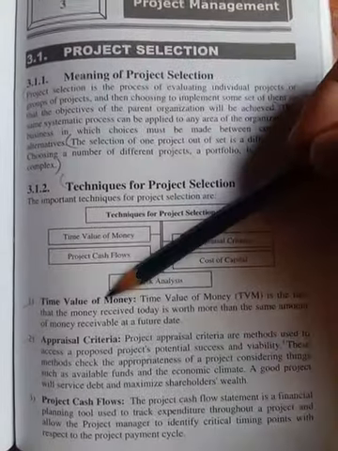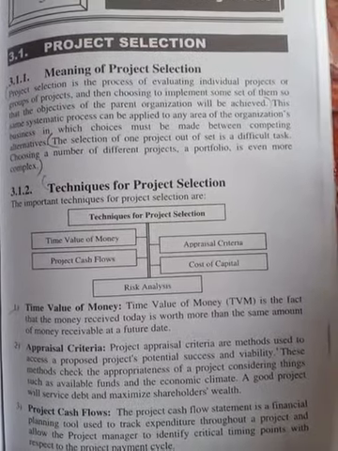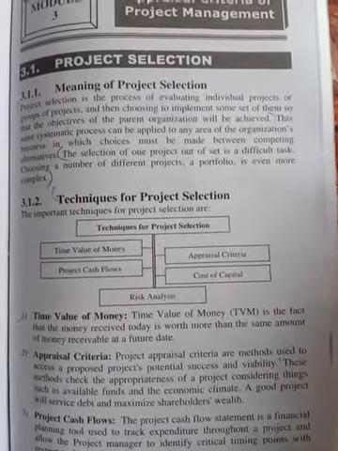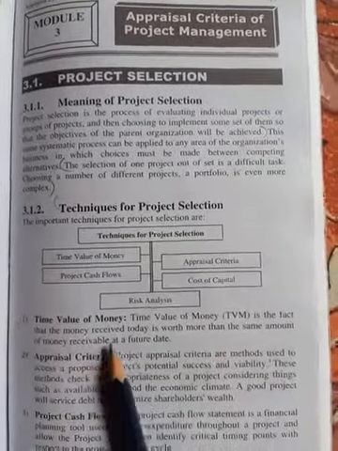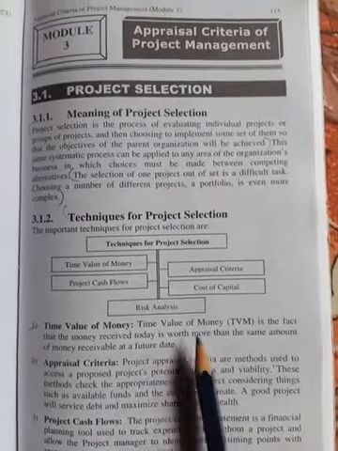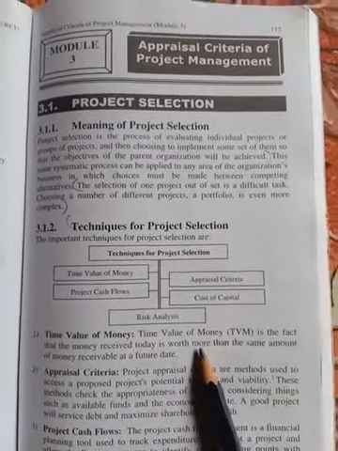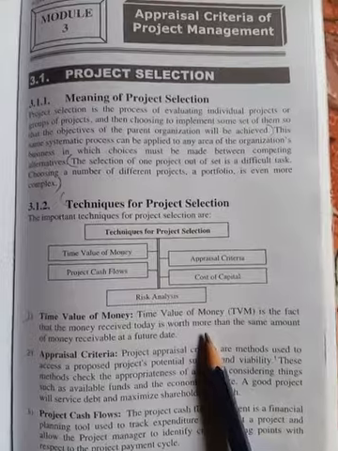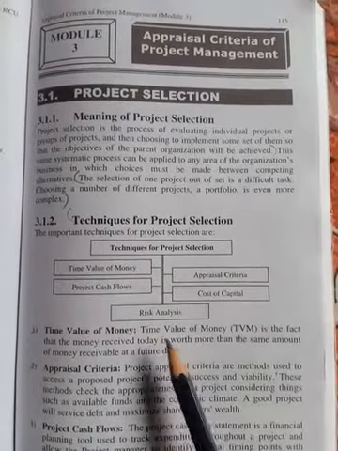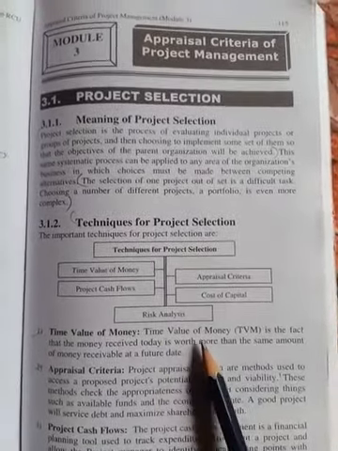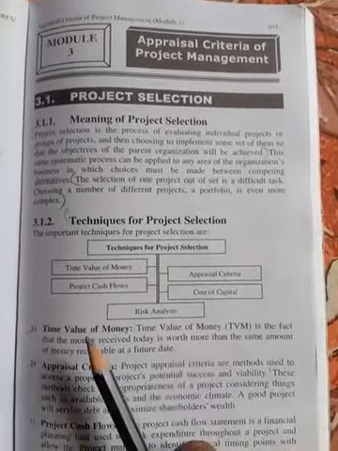The first one is the time value of money. What do you mean by time value of money? Time value of money is the fact that money received today is worth more than the same amount of money receivable at a future date. Suppose you have 10,000 in your hand and you are going to receive the same amount in the future. The 10,000 in your hand is of more worth, and this greater worth is nothing but the time value of money.